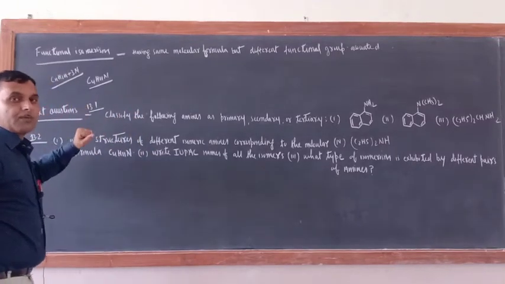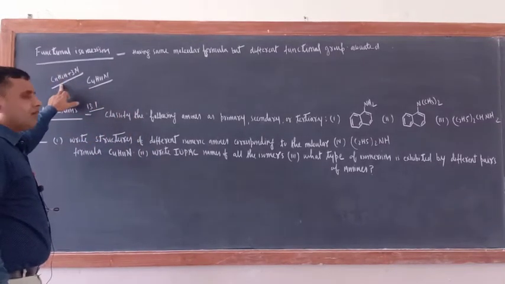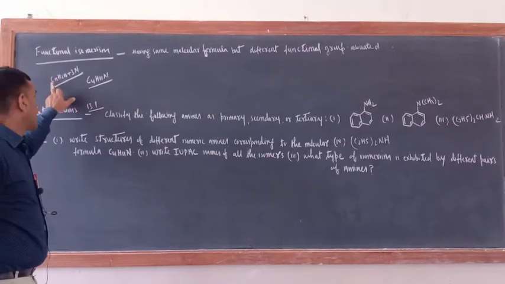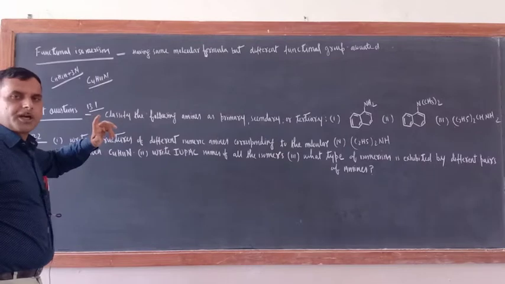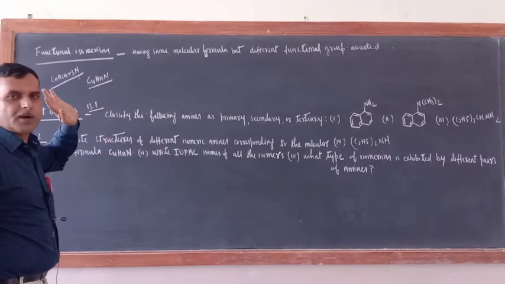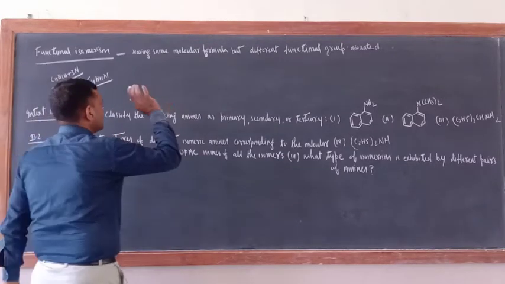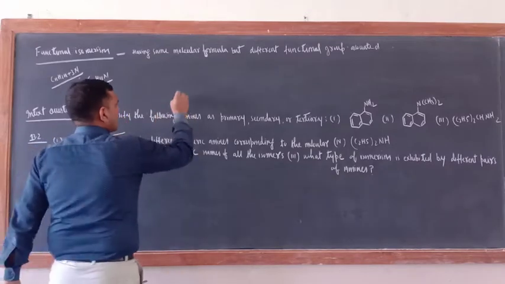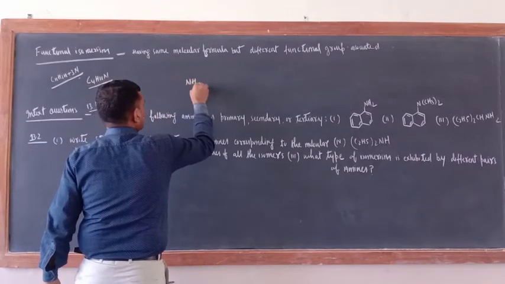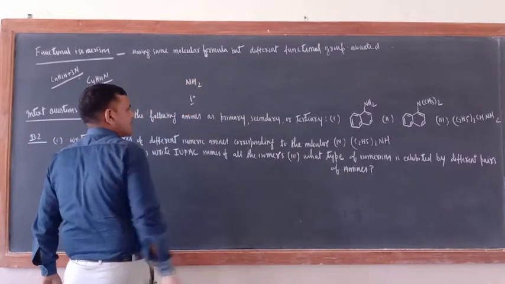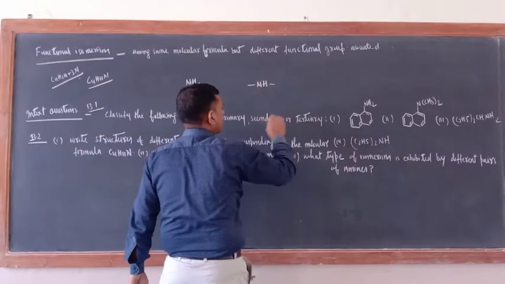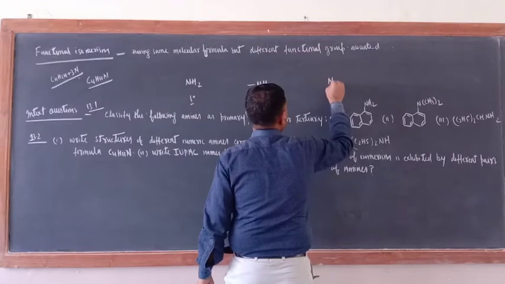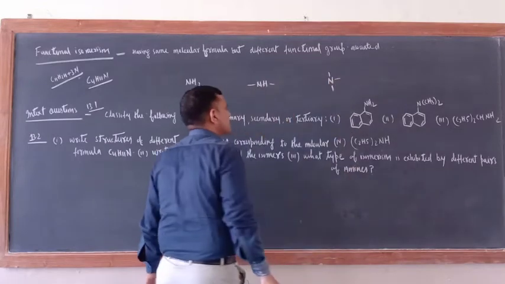And how will you come to know? If any given molecular formula belongs to this category, CnH2n+3N, then all 3 categories of amines can be prepared out of it. Just see here. You do one thing first. First write here the functional group. This is the 1 degree amines functional group. This is the 2 degree amines functional group. And what about this one? This is the 3 degree amines functional group.